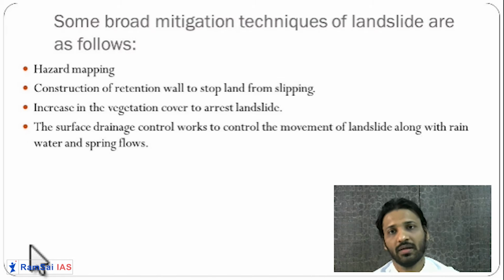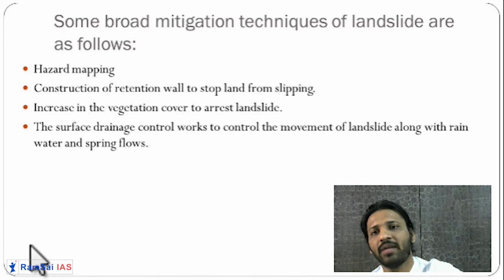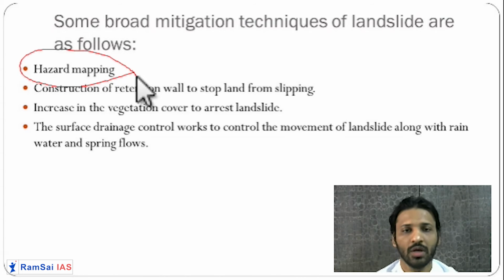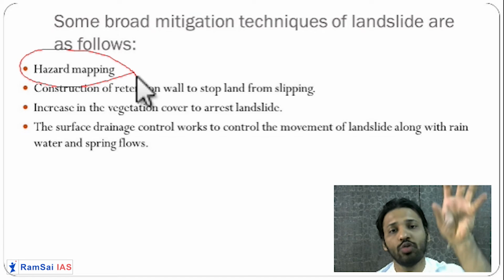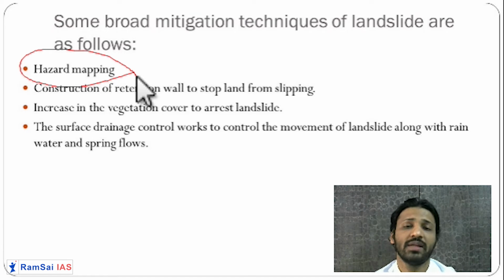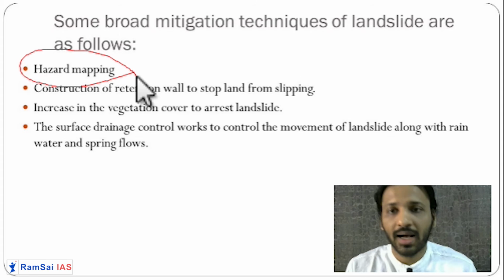The first important factor in mitigation is hazard mapping. Hazard means threat, so the threat of landslide. Whenever you have a threat of landslide, you should know where it is very prominent: where you have very weak rocks, very weak mountains, more faults, where earthquakes occur, where there are more chances of floods, where you get very high rainfall. So you should do hazard mapping. You should do a historical study of the particular area: in the past, how many landslides have happened in this area and what is the probability in the future. You call this hazard mapping.